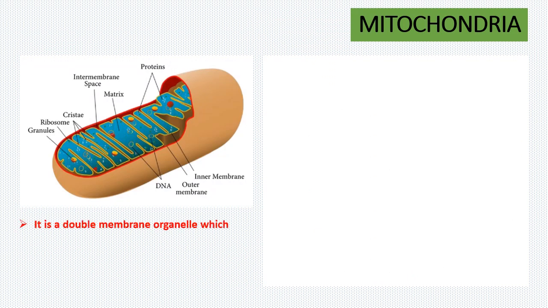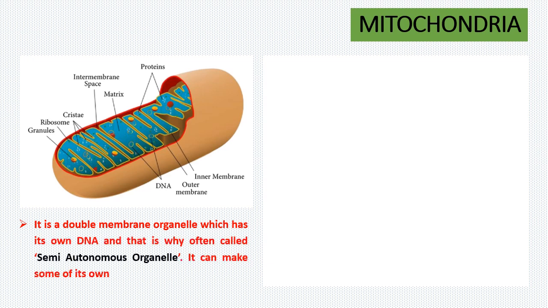The next organelle in our list is mitochondria. Mitochondria is a very special organelle because first, it is a double membrane organelle, and secondly, it contains its own DNA. Till now, we studied that the nucleus contains the DNA and the genetic information is stored in this DNA. But mitochondria has got special privileges to synthesize some of its own proteins. Hence, it has been gifted by a small portion of its own DNA. That is why it is also known as a semi-autonomous organelle.